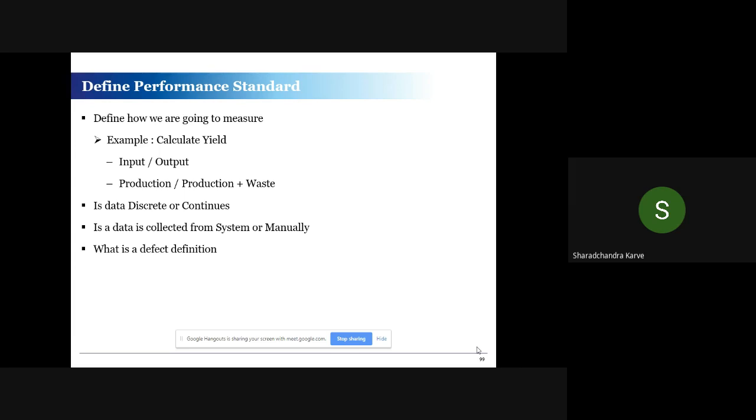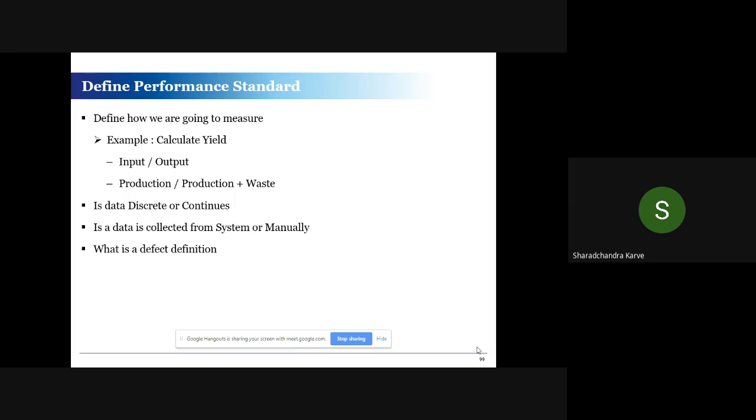Another method is production divided by production plus waste. I'm not saying which method is right or wrong. But when you have selected a CTQ as yield, we are emphasizing that whichever formula you have used, you write down that formula so that you don't change the formula to improve your CTQ. That is the fundamental.